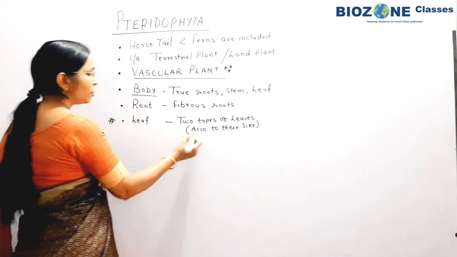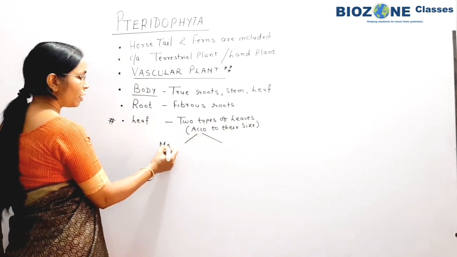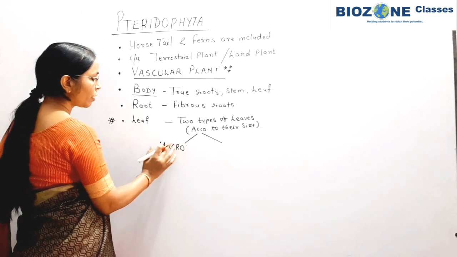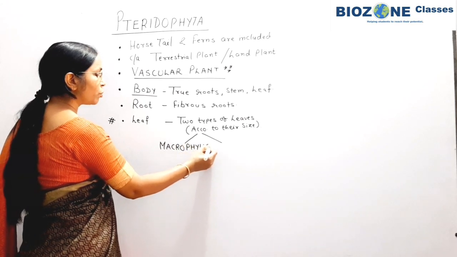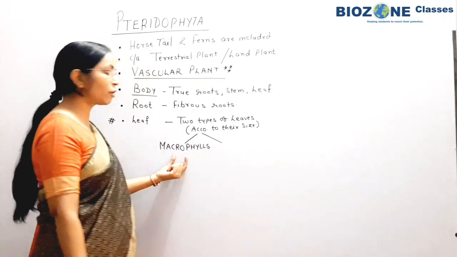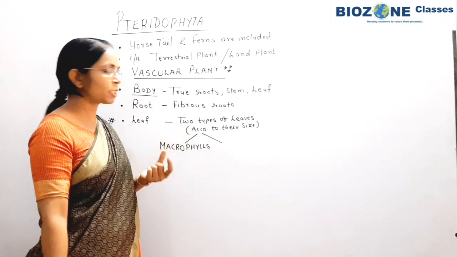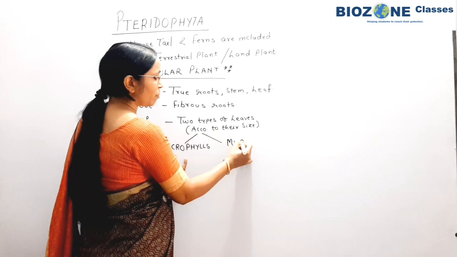Clear? According to size, the leaves are denoted as macrophylls and microphylls. Don't be confused with microsporophyll and megasporophyll. These are the photosynthetic leaves and are responsible for photosynthesis. Macrophylls and microphylls.